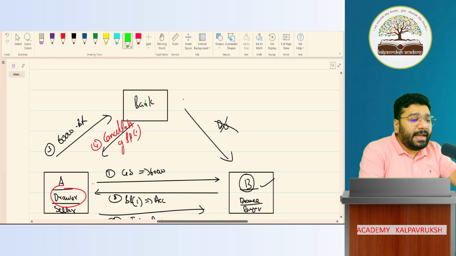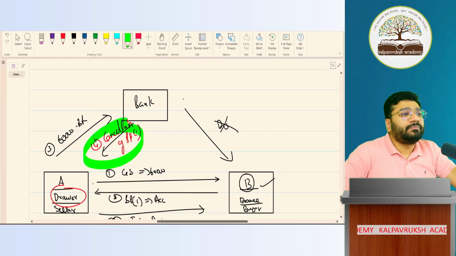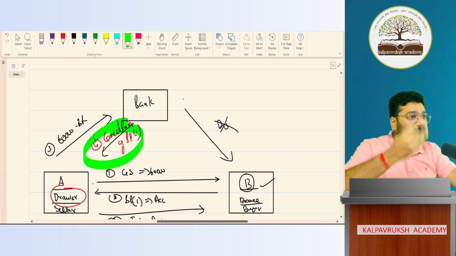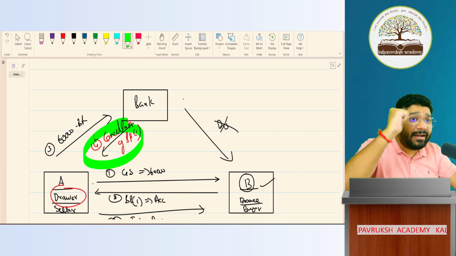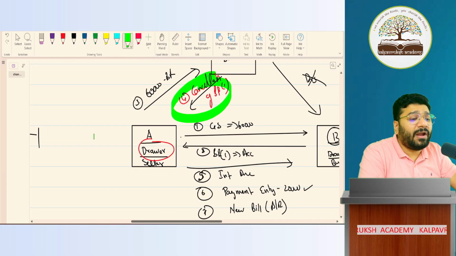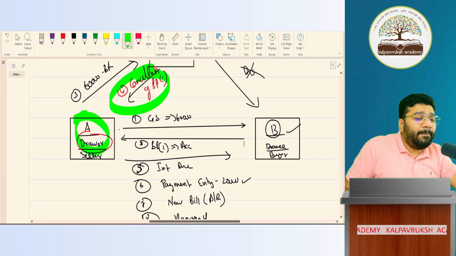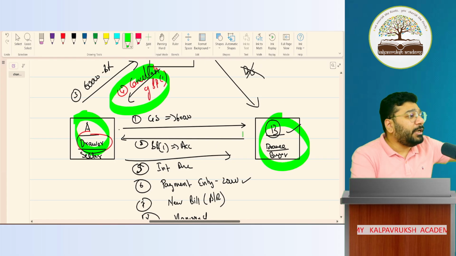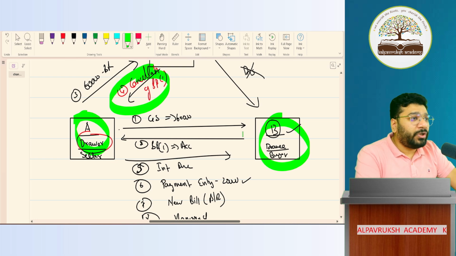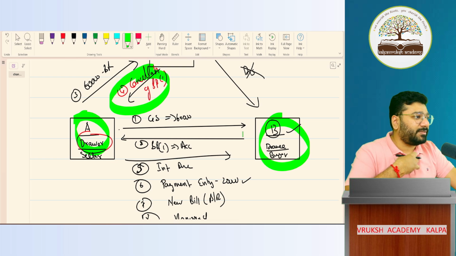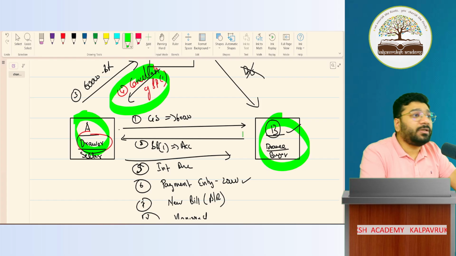Sir, on the maturity date, the banker gave the bill back to you and took his money. He gave the bill and took his money. From whom has he taken the money? He's taken the money from A, the drawer. And the drawer in turn has to take the money from B. Got it, not got it? Here noting charges will generally not come because the bill is cancelled upon our request. So there is no need for noting charges. Got it, not got it?